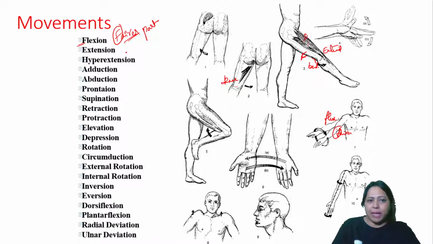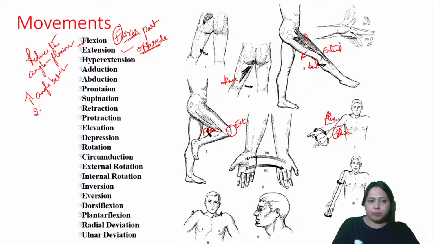So flexion. What about extension? Extension is on the opposite side. The opposite side of flexion is extension. For example, the back side of your elbow is extension, and the front side of your knee is extension. The back side of the knee is flexion. So when you reduce the angle, you call it flexion. When you increase the angle between the two bones, you call it extension.